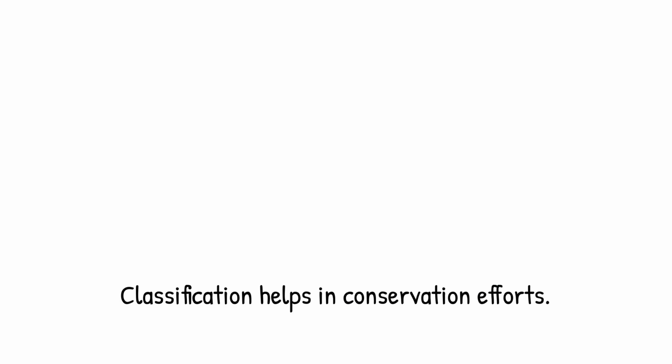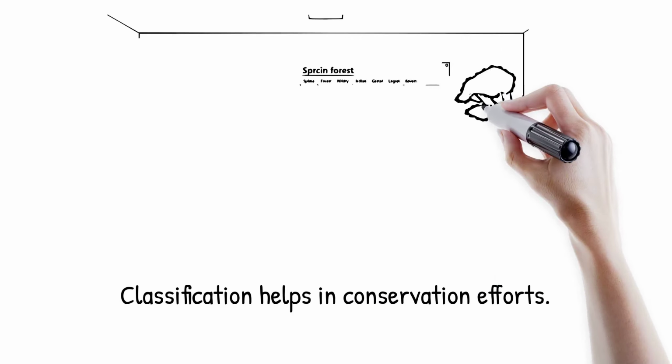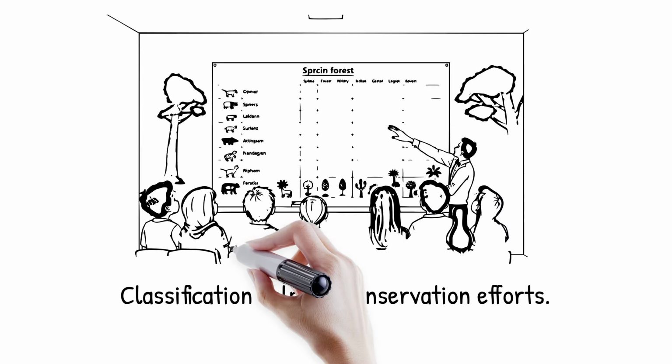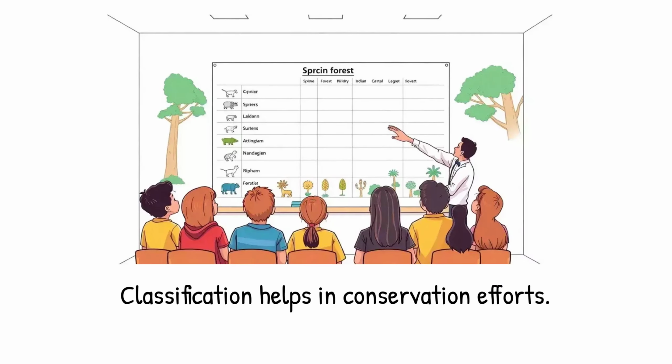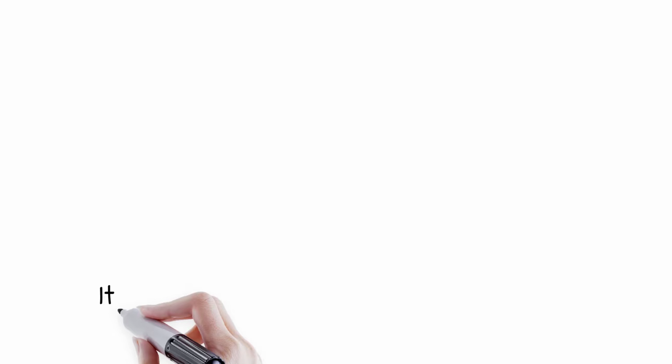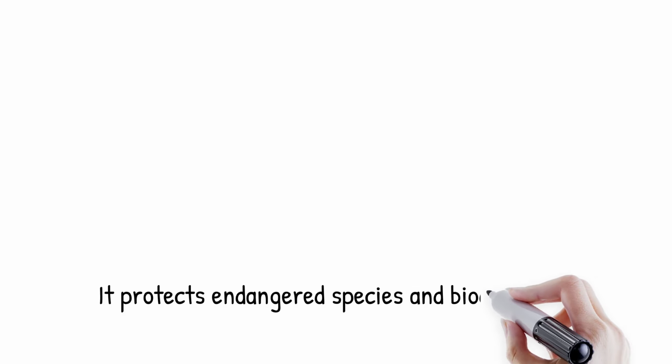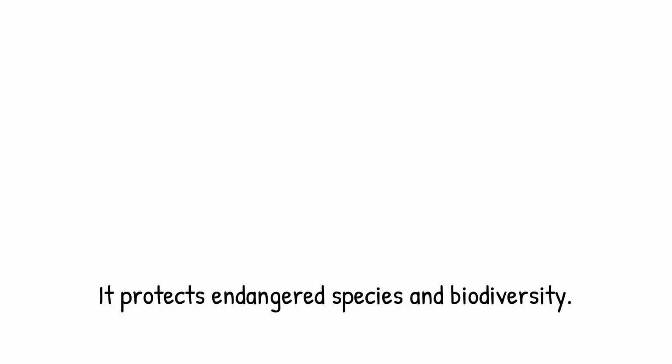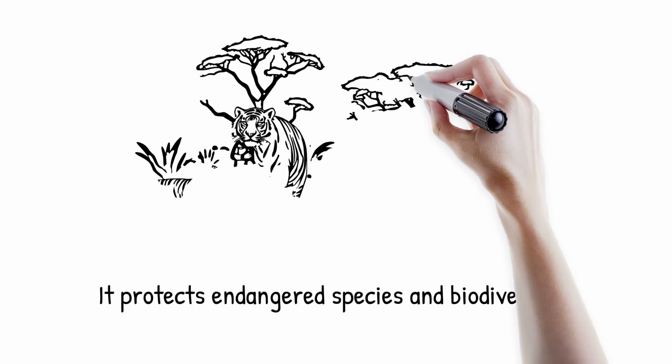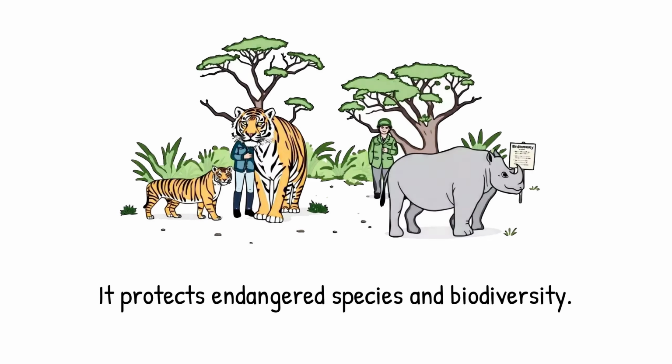This classification of wildlife and forests helps in organizing conservation efforts. By knowing which species and forests need the most protection, better laws and management can be created. It helps protect endangered species and preserves biodiversity. Conservation measures can be planned and applied where they are needed most, ensuring a balanced environment for the future.